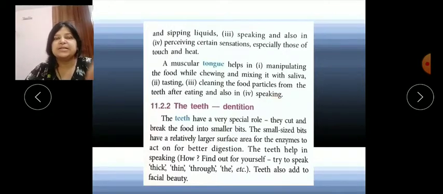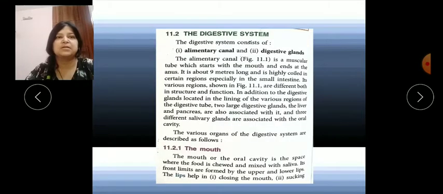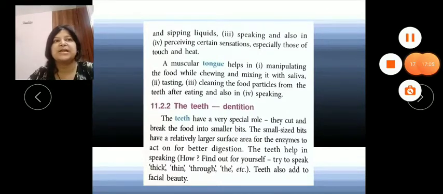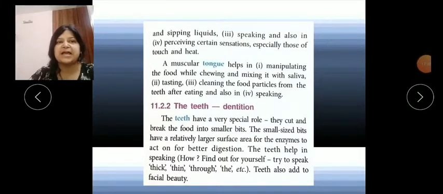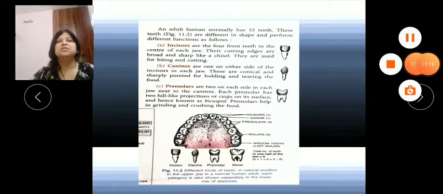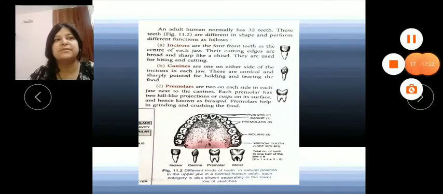So children, today I have explained that our digestive system is made up of two parts, the alimentary canal and the digestive glands. Please go through this. In the next video I will explain about the teeth. There are four types of teeth: incisor, canine, molar and premolar, as you can see here. With all these we can cut, bite, chew and grind our food particles.